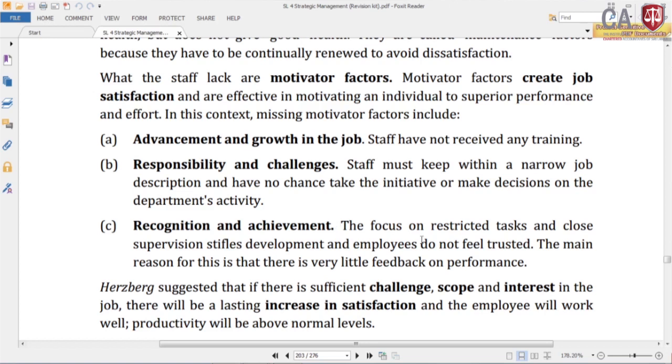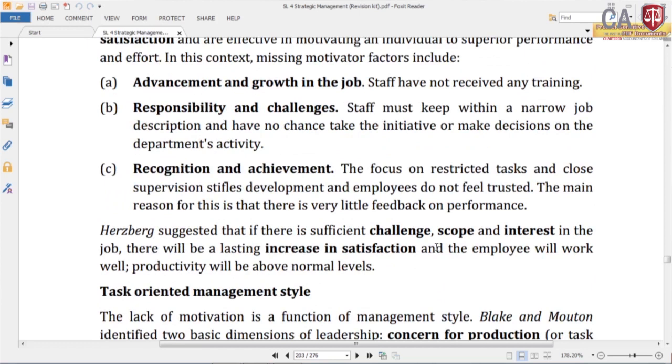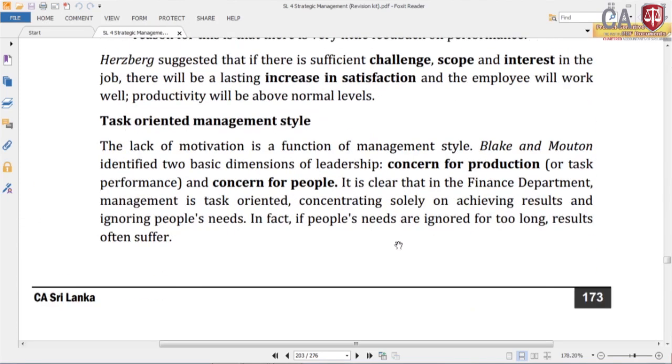Recognition and achievement, the focus on restricted tasks and close supervision stifle development and employees do not feel trusted. The main reason for this is that there is very little feedback on performance. So, those things are not there, no. Even no recognition. Herzberg suggests that if there is sufficient challenge, scope and interest in the job, there will be lasting increase in satisfaction and employees will work well, productivity will be above normal level. Then management style, task oriented management style.